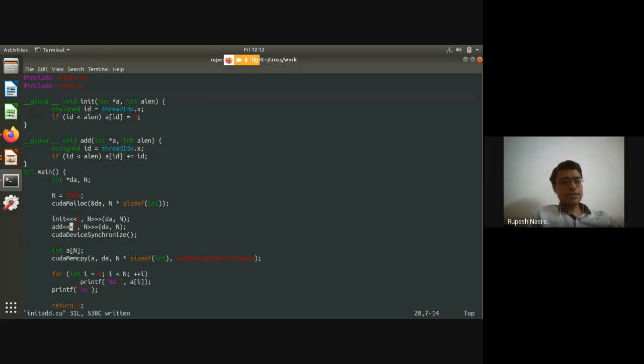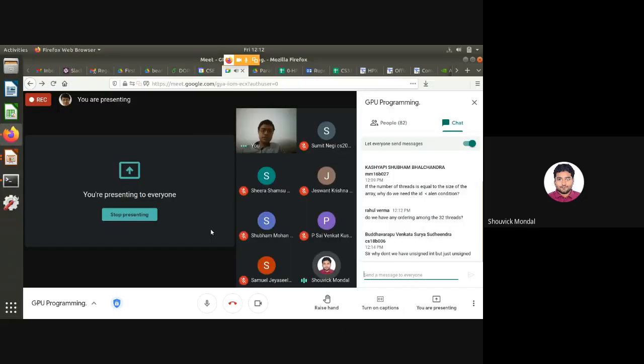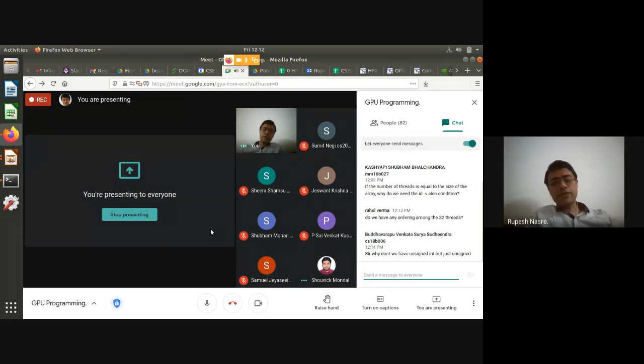Okay. Any other questions? So Rahul is asking, do we have any ordering among the 32 threads? As far as these 32 threads in the original program are concerned, there is no ordering amongst them. In fact, we'll study that they are actually going to be executing in something called a lockstep manner, that is, they are all executing the same instruction at the same time.